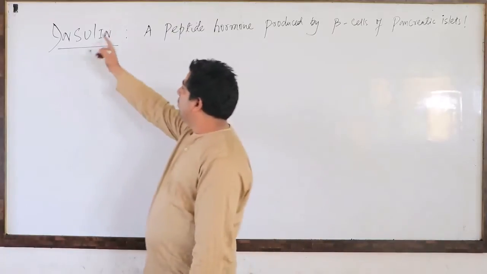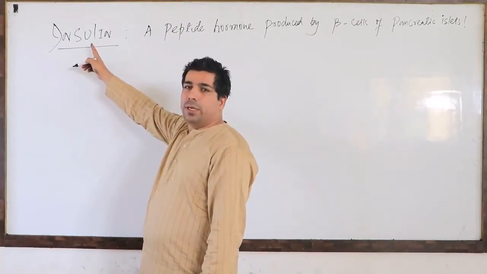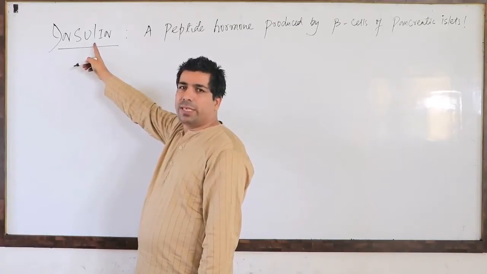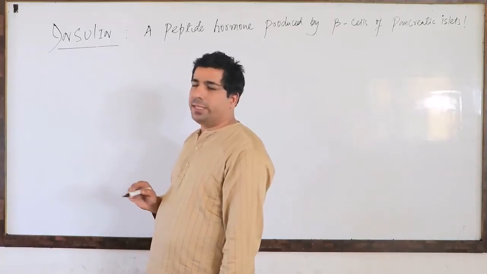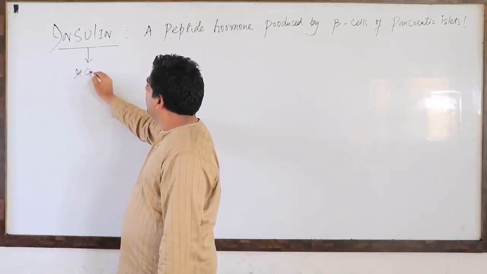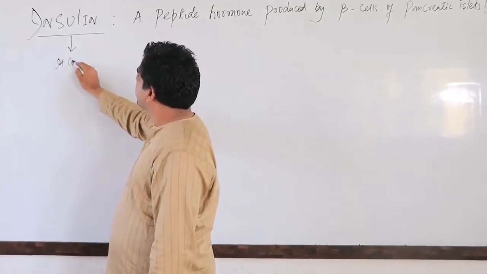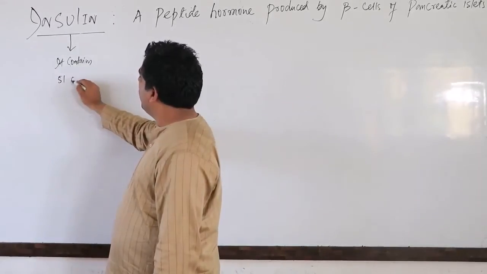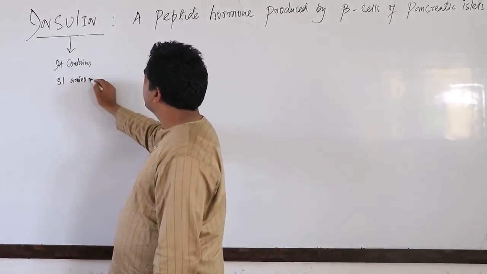First of all, we call insulin a peptide hormone because there are amino acids in it. And how many amino acids does it contain? Last time I told you, it contains 51 amino acids.